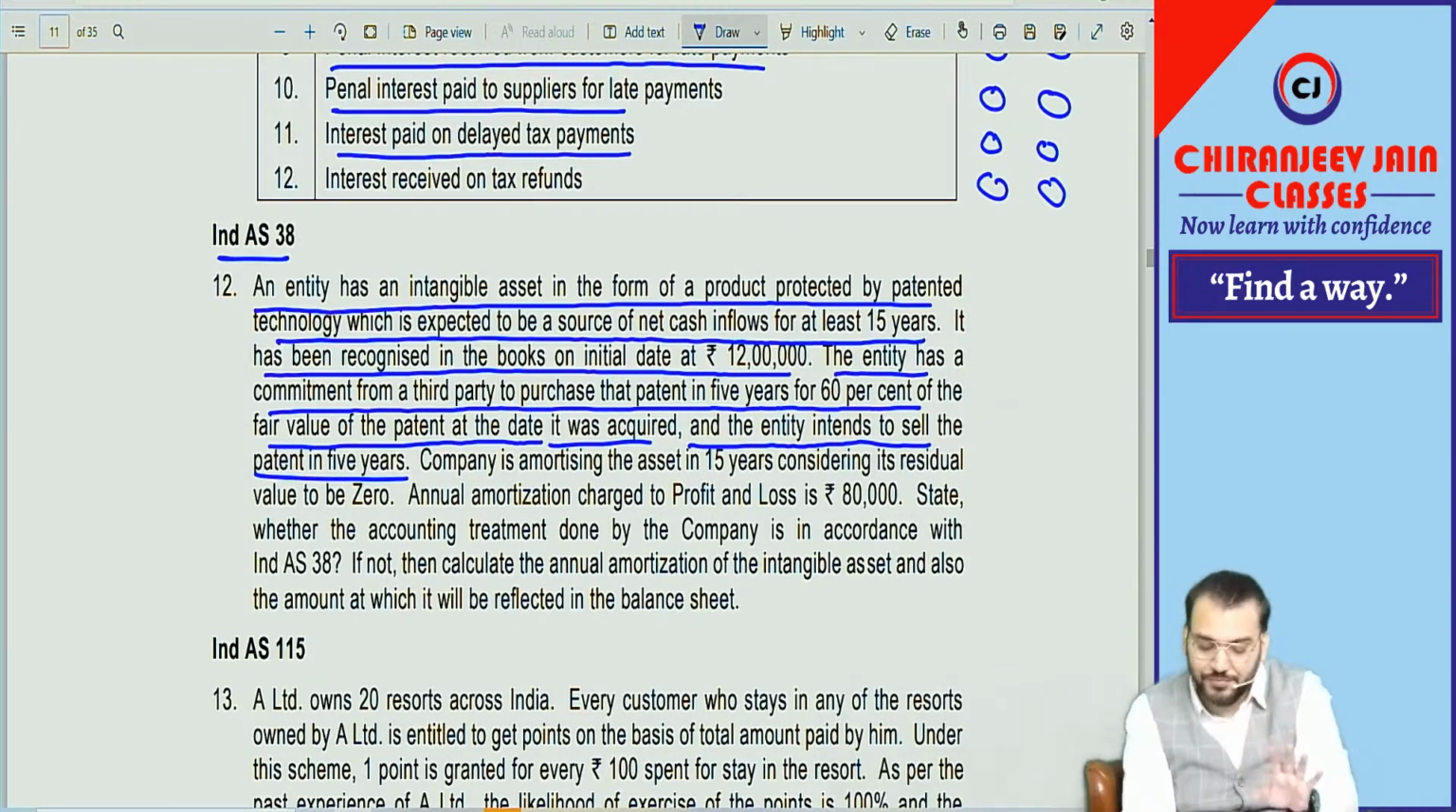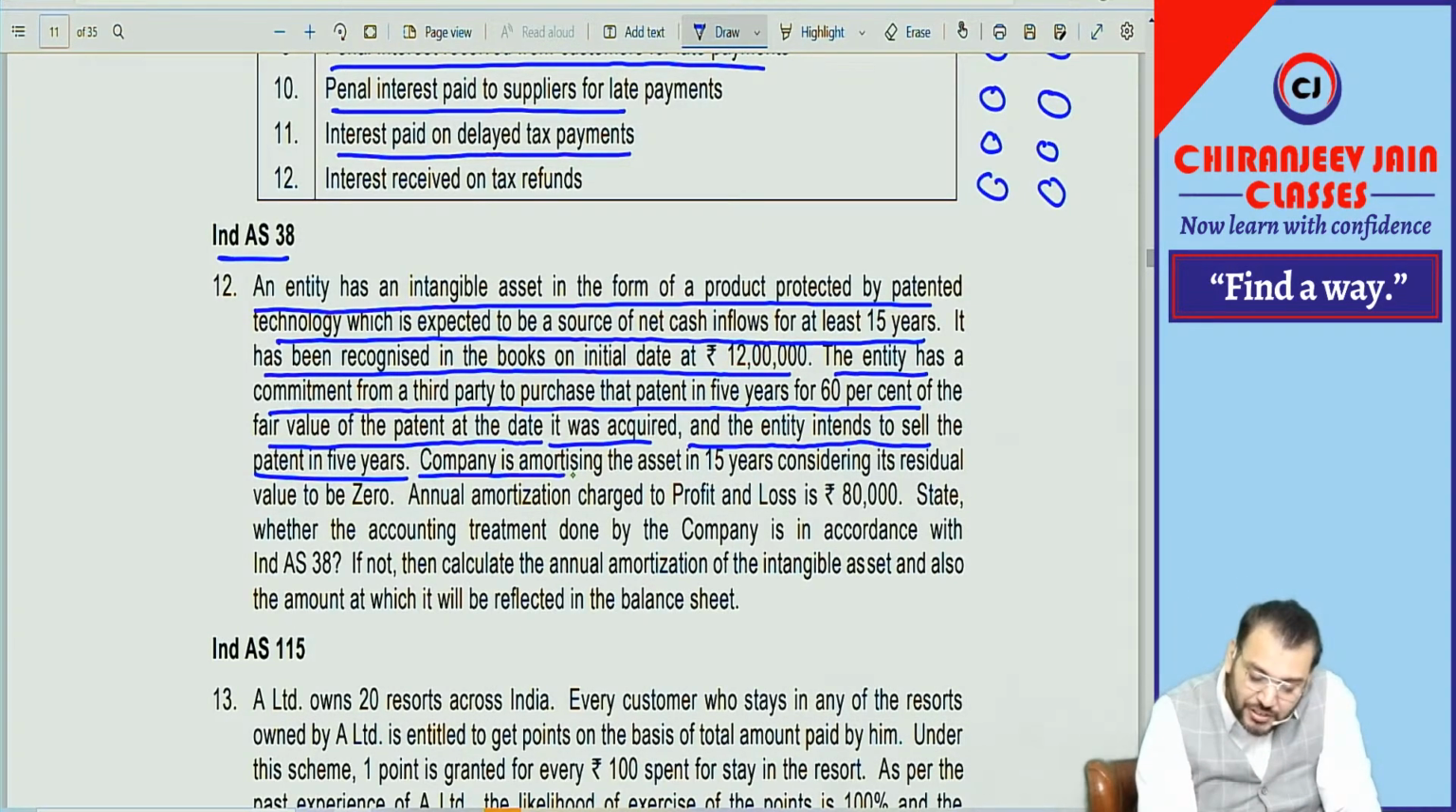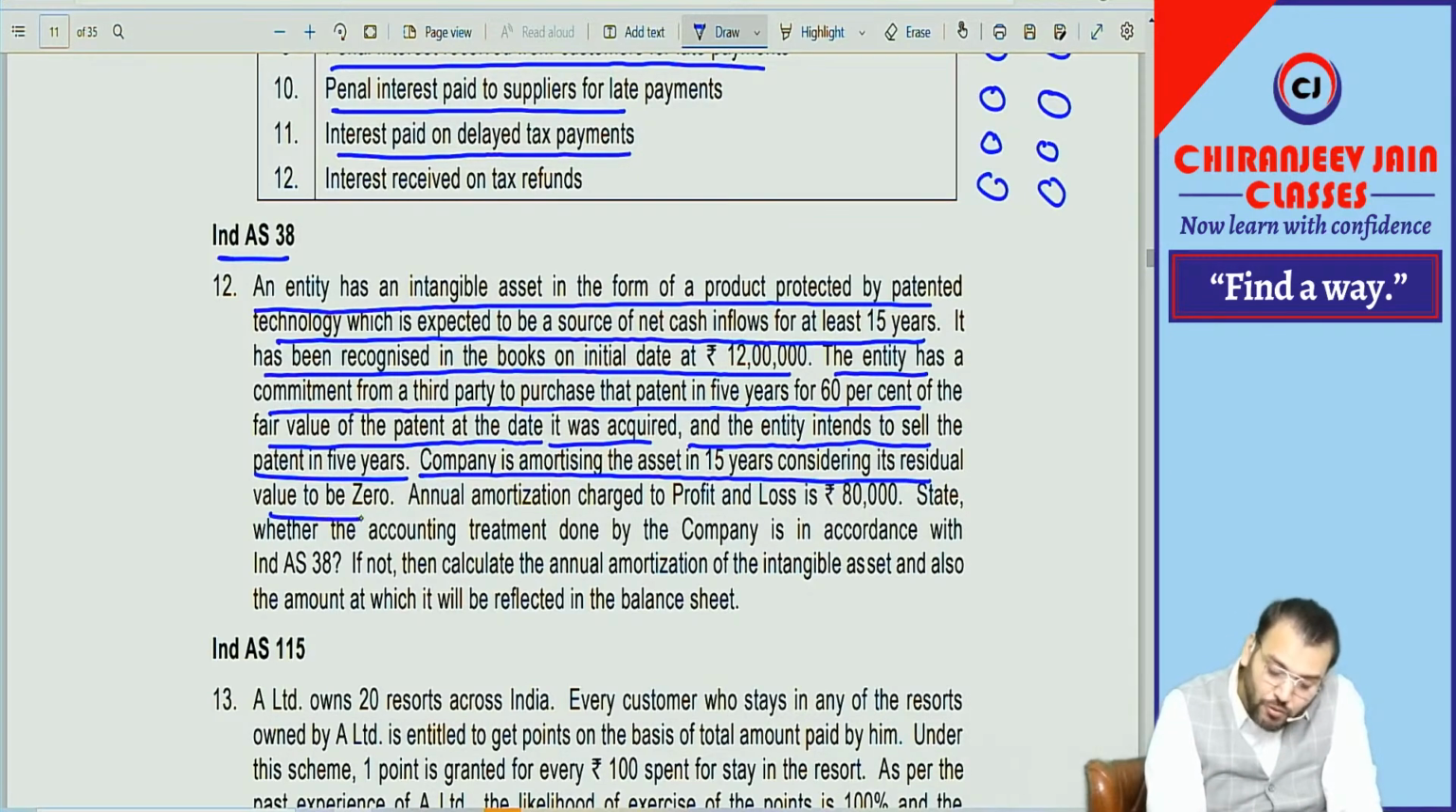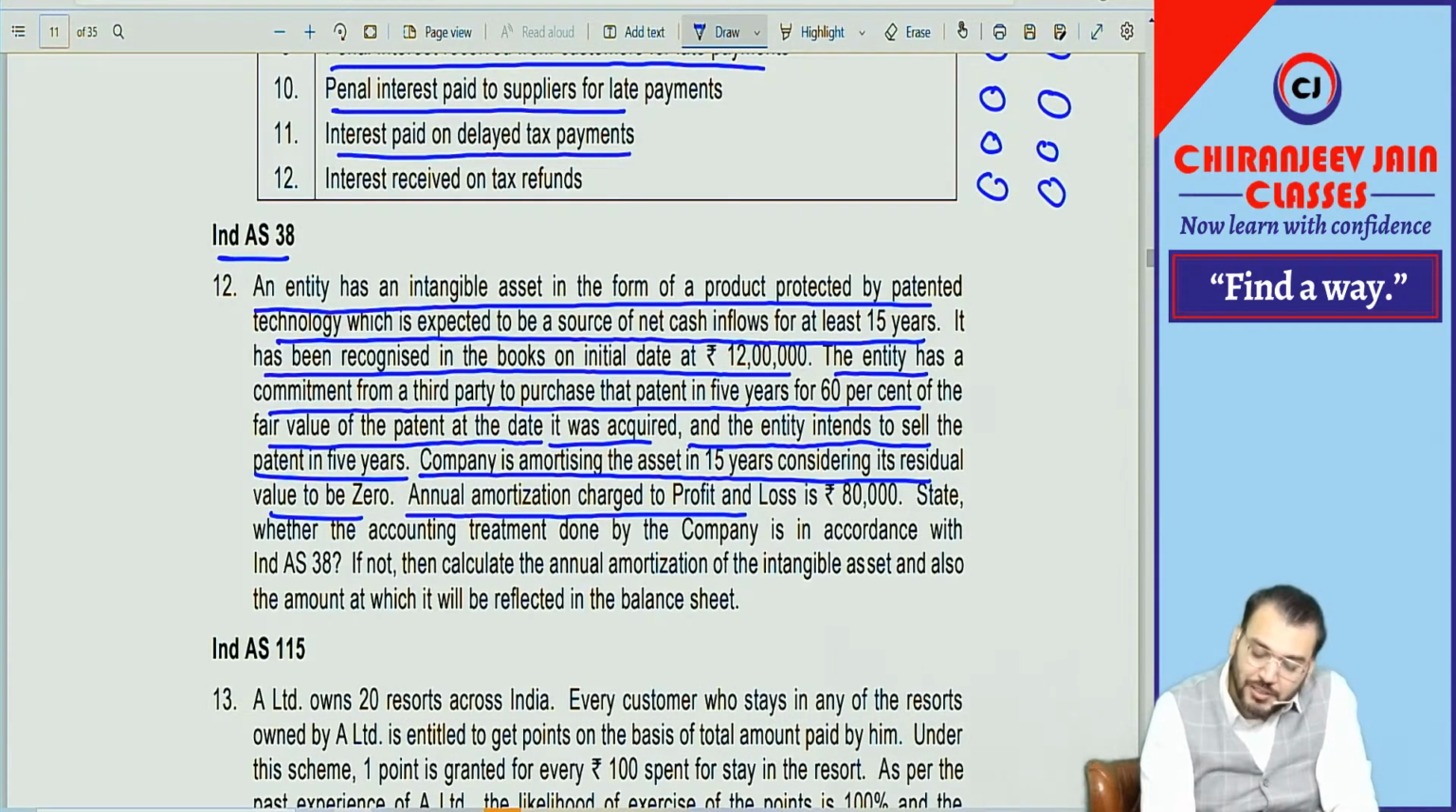Correct? Yes, sir. The company is amortizing the asset over 15 years, considering its residual value 0. Oh my god. Means first they have taken the wrong useful life, then they have taken the wrong residual value. Annual amortization charge to P&L, as per their wrong treatment, what they have done is 12 lakh divided by 15. How much is it coming? 12 lakh divided by 15.